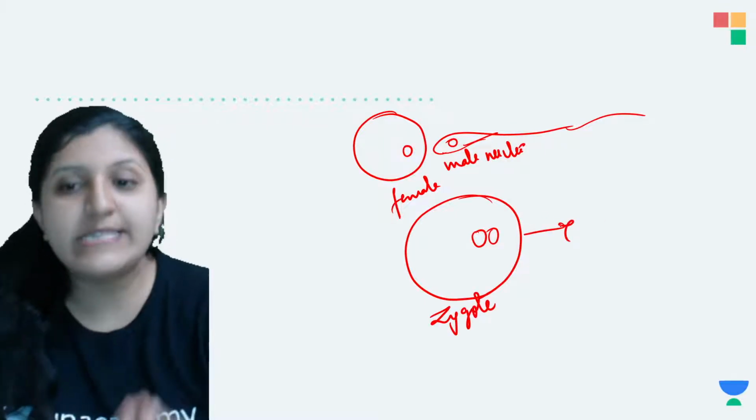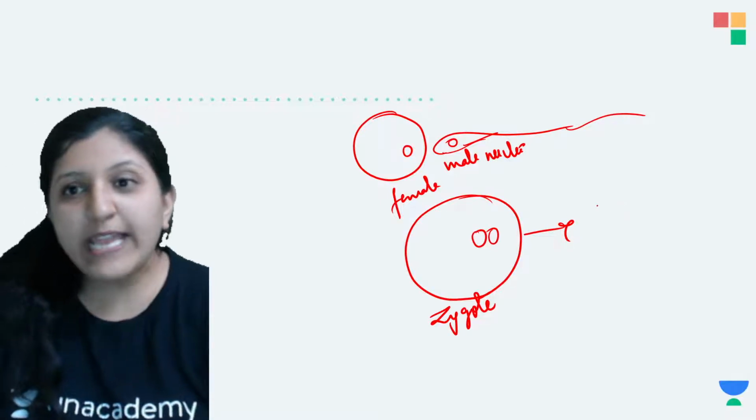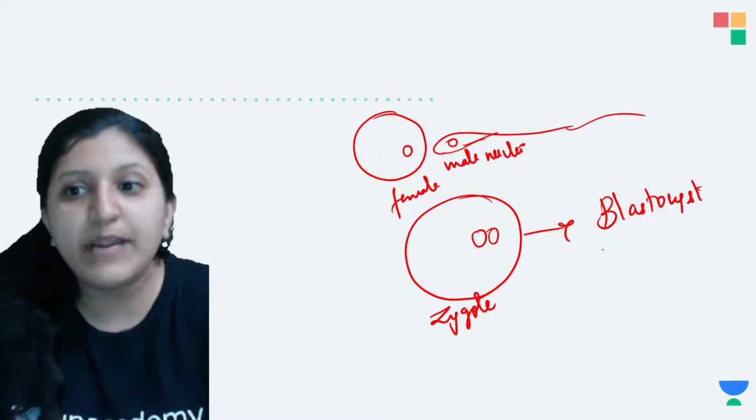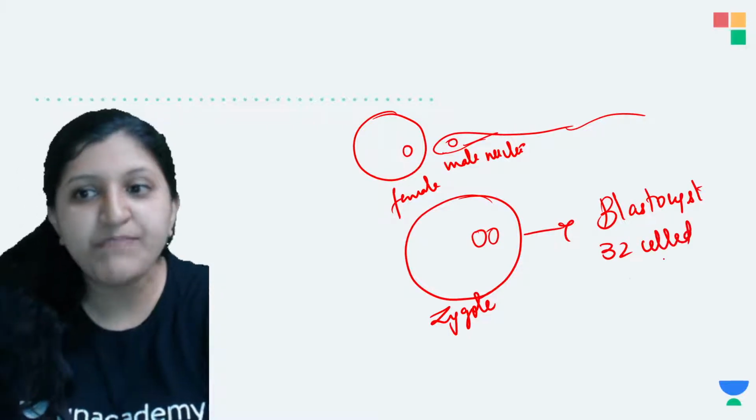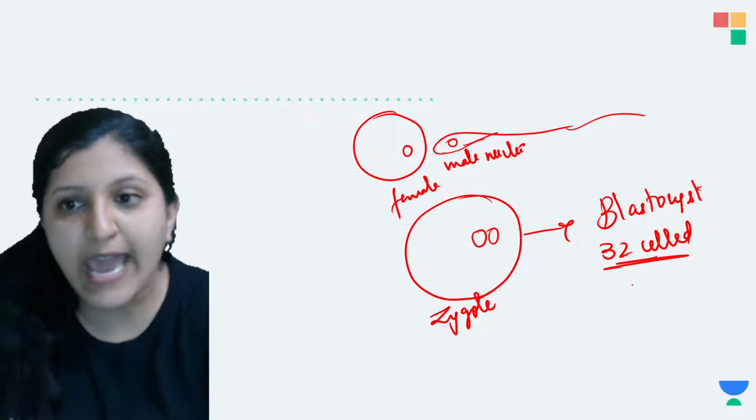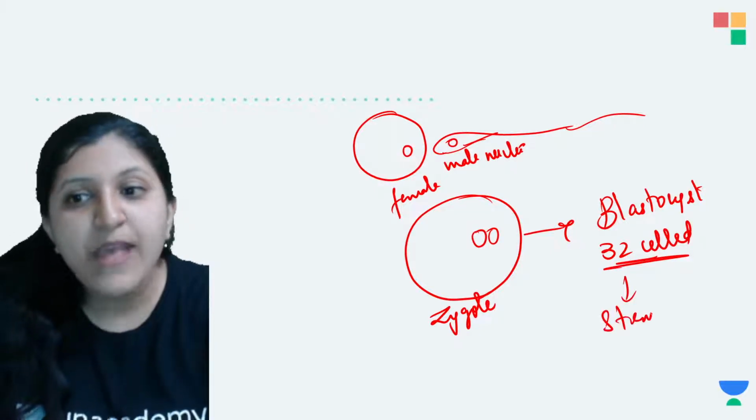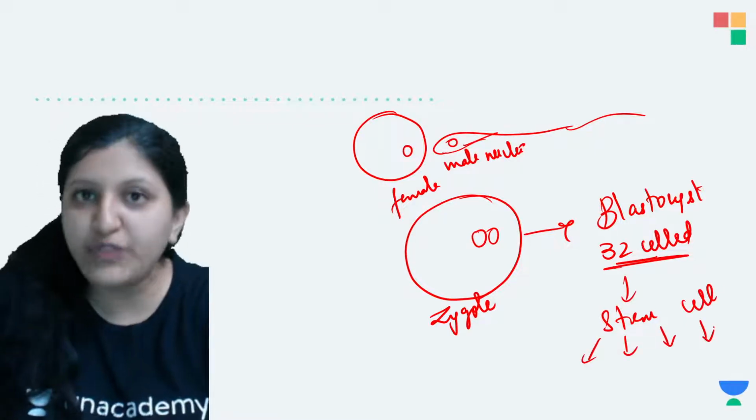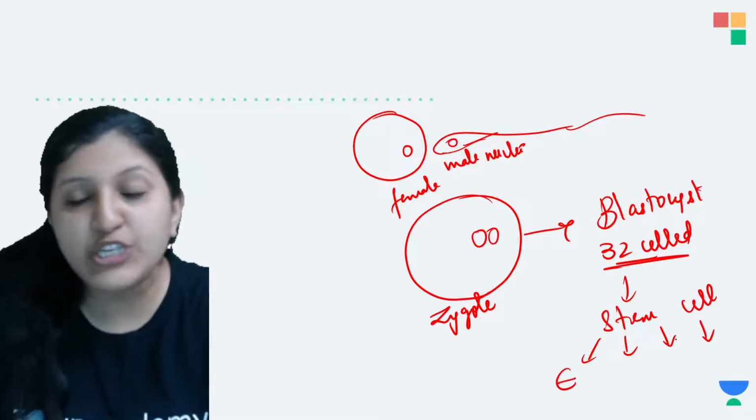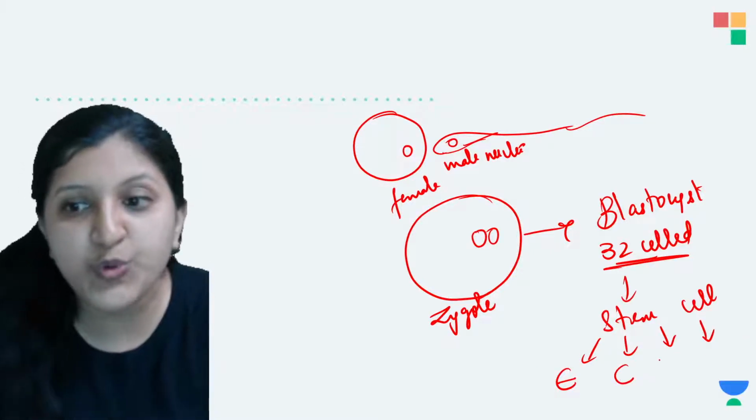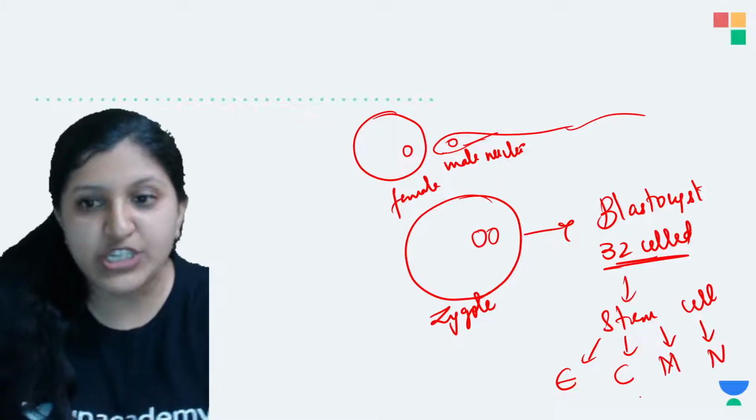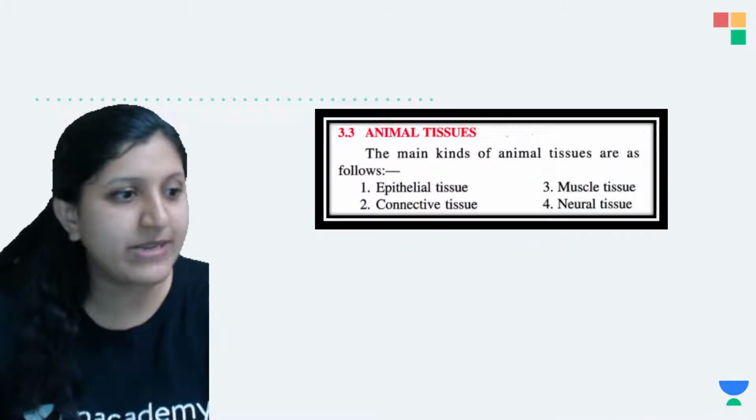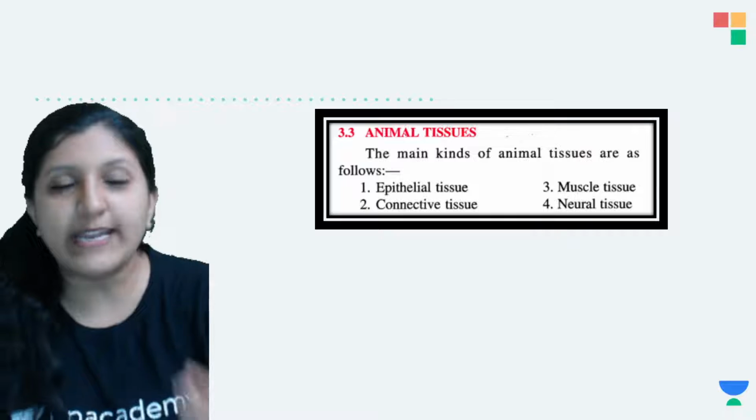This zygote itself goes on dividing. A blastocyst is formed, which is nothing but a 32 cell stage. Now this blastocyst has stem cells, which can give rise to different types of tissues. That means epithelial tissue, connective tissue, muscular tissue, and nervous tissue. All the different types of tissue formation can occur from the stem cells present in the blastocyst.